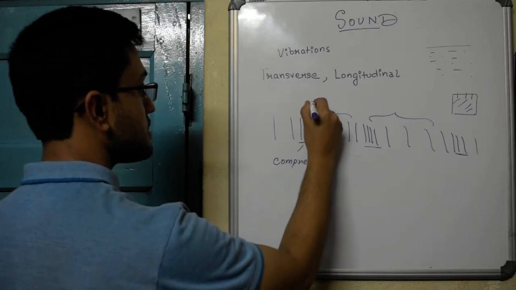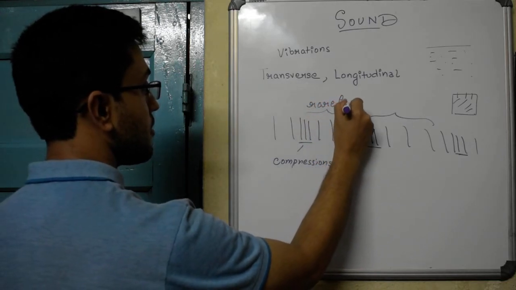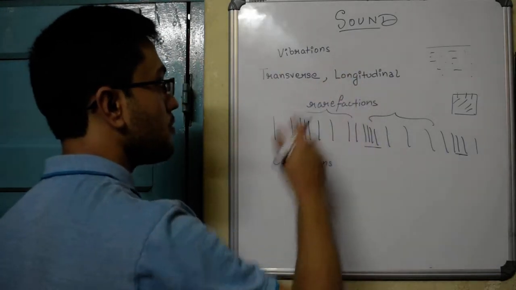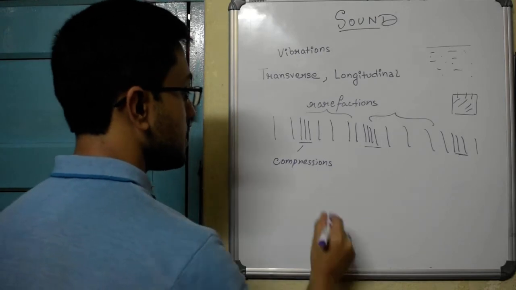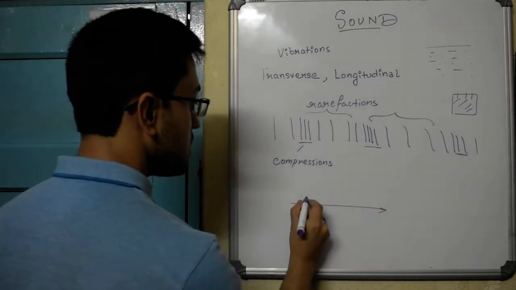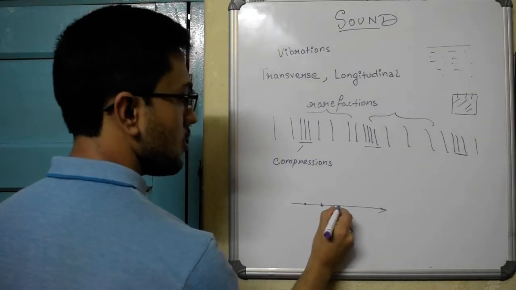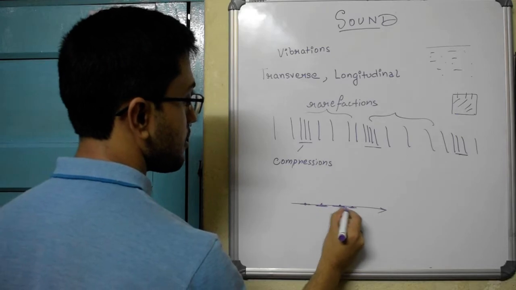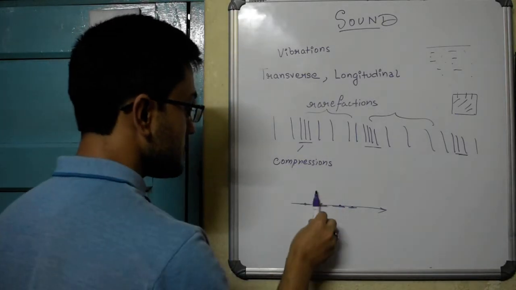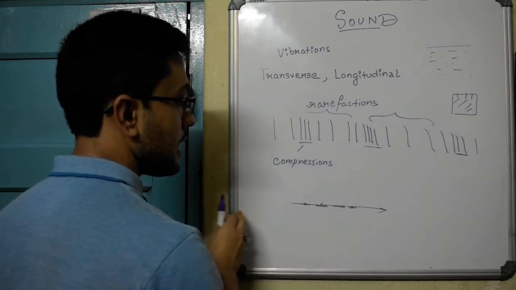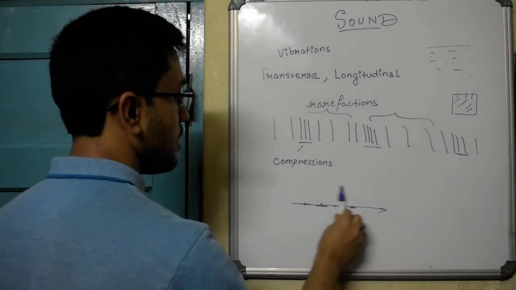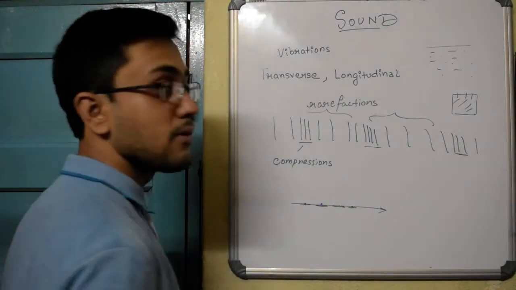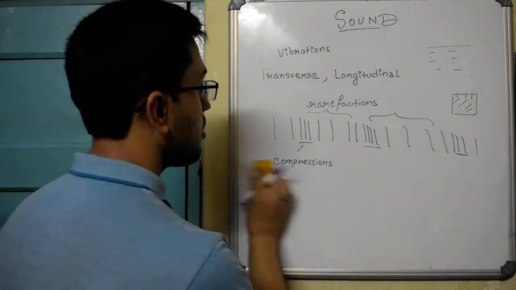Whenever sound travels in the form of longitudinal waves, sound is traveling in this direction, and the medium particles, whatever medium it is, are vibrating like this, left and right about their mean position. So as the medium particle is vibrating left and right, the sound wave is also traveling in that direction. This kind of wave motion is called longitudinal waves.